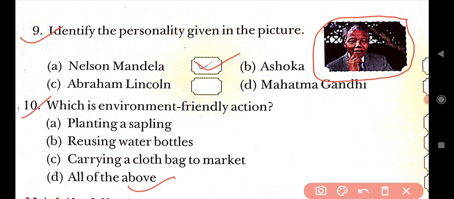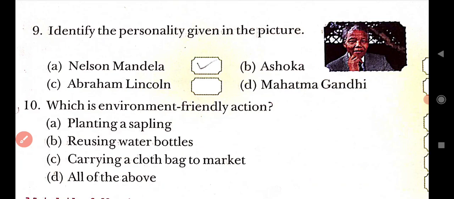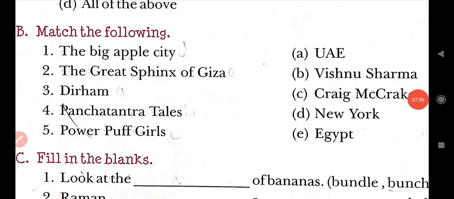Now come to the next, that is B option. Match the following. In B option we have to match the following. Here the first one is the Big Apple City. The Big Apple City is a nickname of a country. Can you tell me which country's nickname is the Big Apple City?